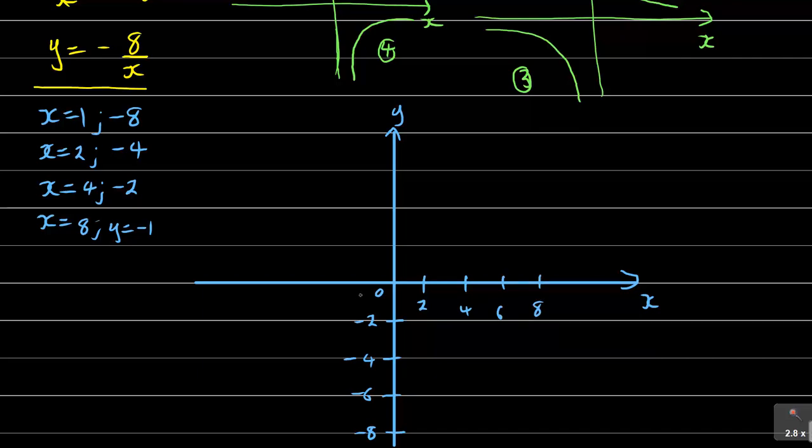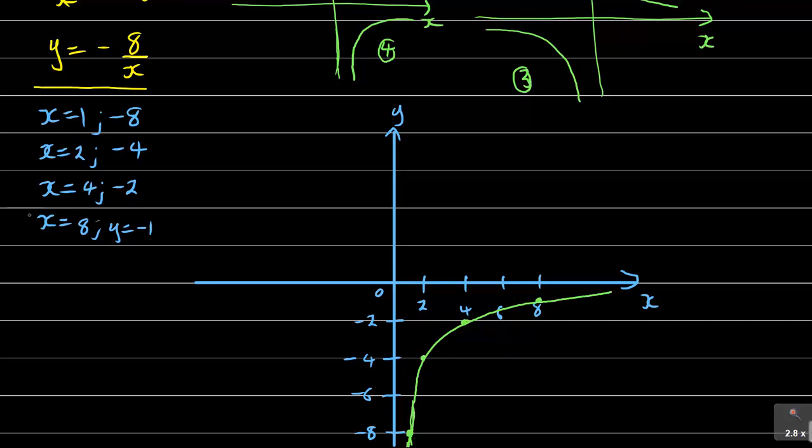I'm just showing you how quickly you can do that. So when x is 1, y is negative 8. I can have my point somewhere here. And then when x is 2, y is negative 4. I have my point somewhere there. You see where the graph is. When x is 4, y is minus 2. I have my point somewhere there. When x is 8, y is negative 1. So you can see how this graph is shaping. It is shaping from this end going all the way. This is how this graph is shaping.